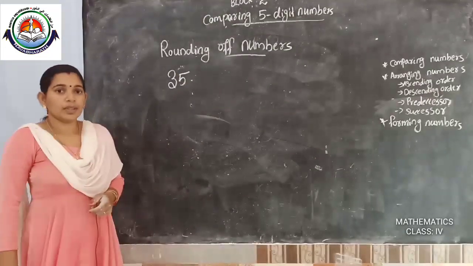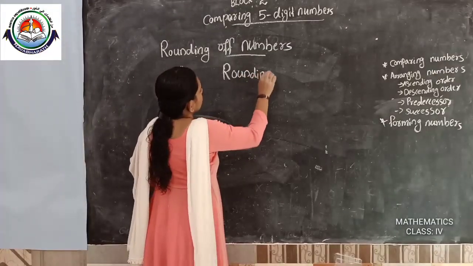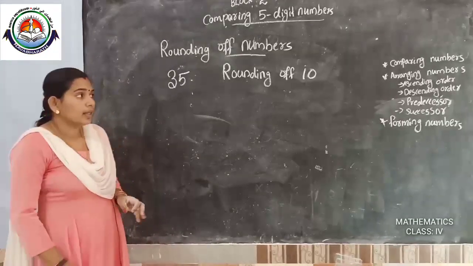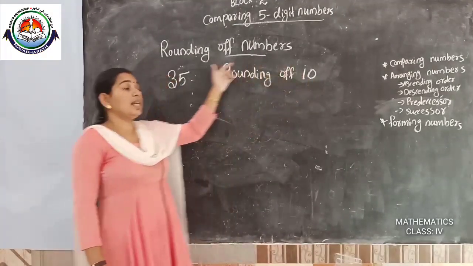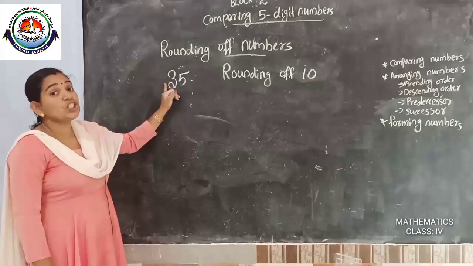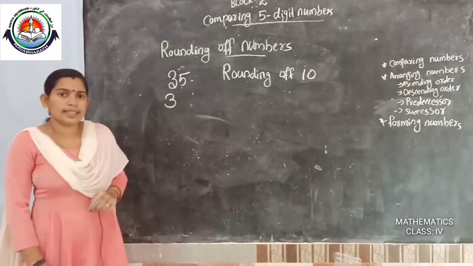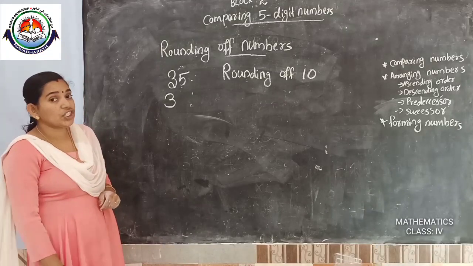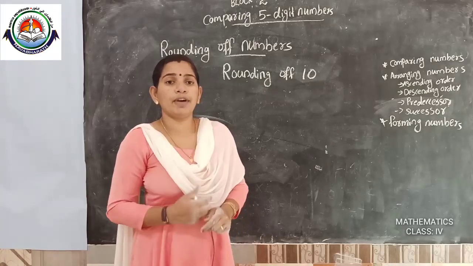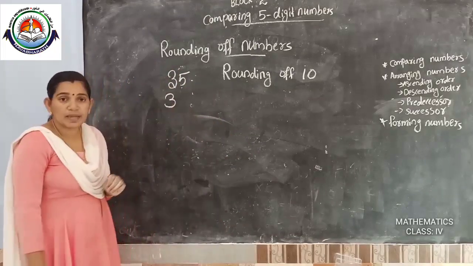35. Rounding of 10. How are we rounding? Rounding of 10 means we will take the tens place. Which is the digit in the tens place? The digit 3. Then after the tens place, what is the digit? 5. If the digit is 5 or more than 5, we add 1 to the tens place number.